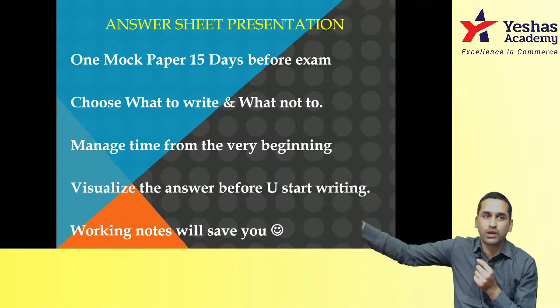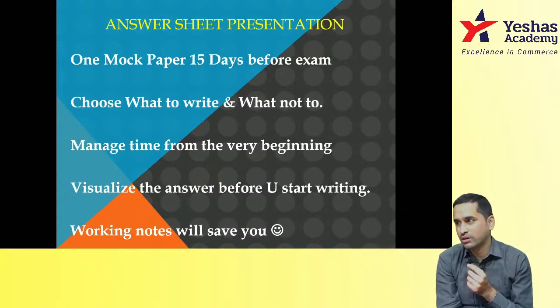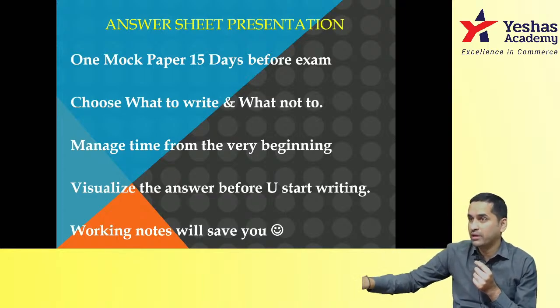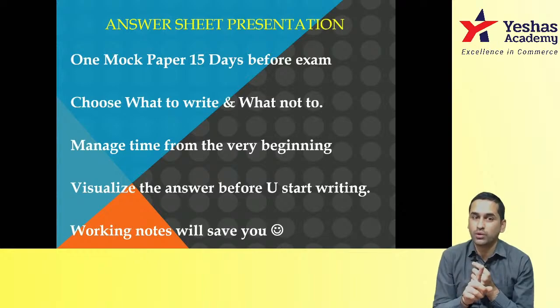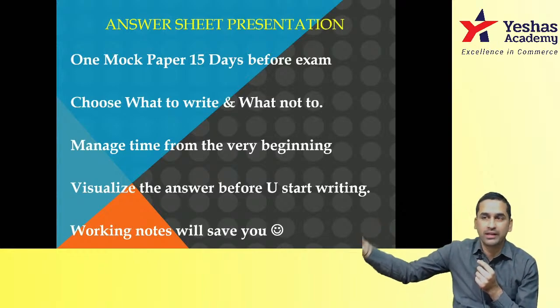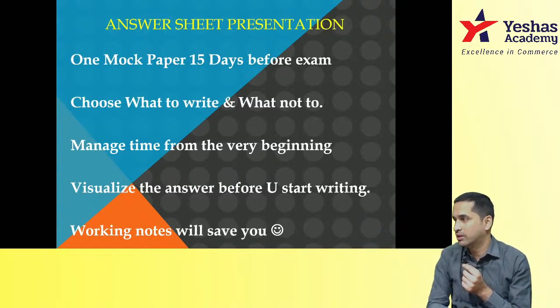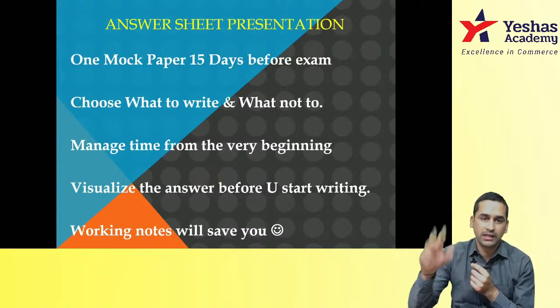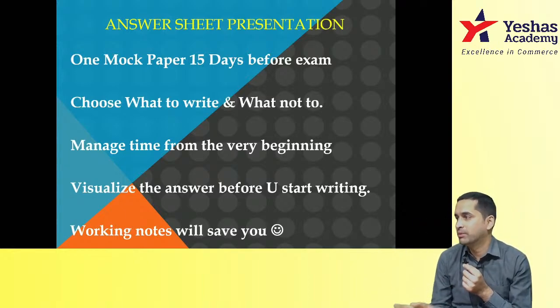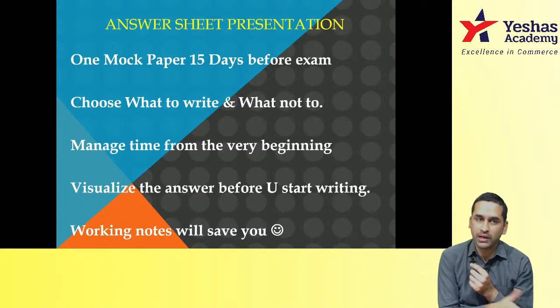Now don't tell me one topic I'm bad at, and in every topic I have weak areas. That won't help. If you are leaving one topic and you're taking that risk, then ensure that you're good in everything else in the paper. I don't want to learn that working capital, sir, leave it. Okay, balance, 9 topics, are you very, very good at? If the answer is yes, then take that chance, leave the topic and go. Maximum 10 marks, that too you can leave, you can still attend 60. But are you good at balance is the question that you have to find an answer to first.